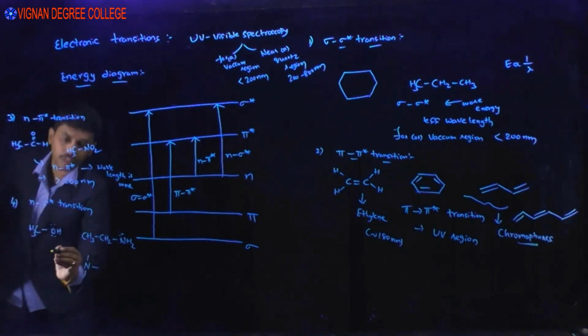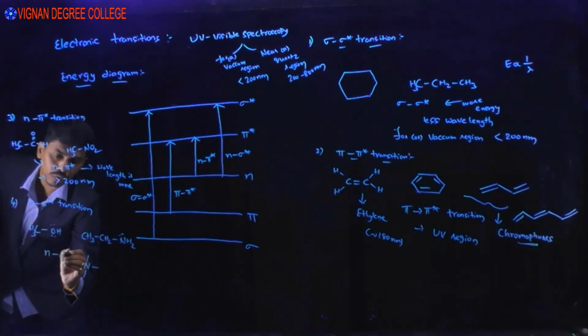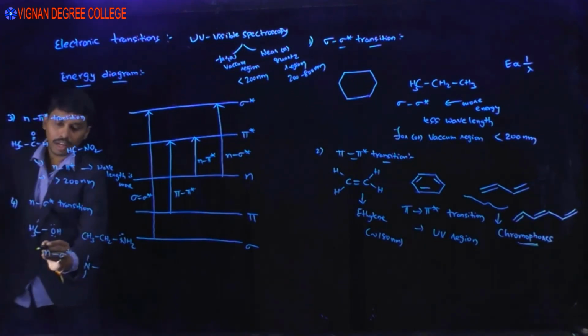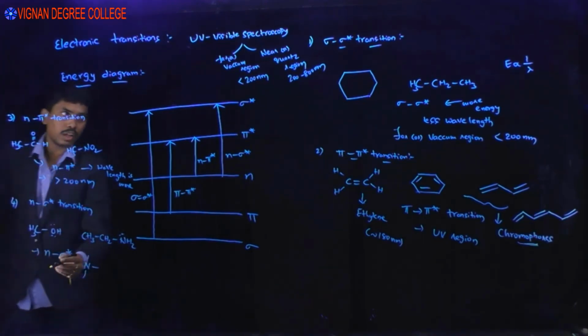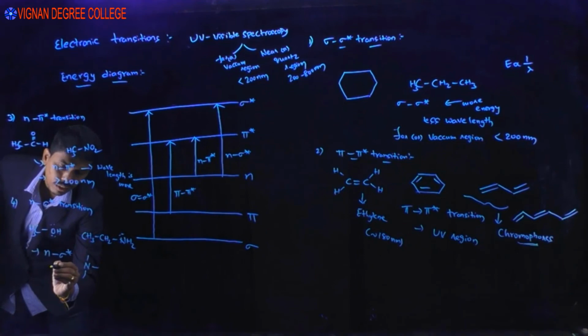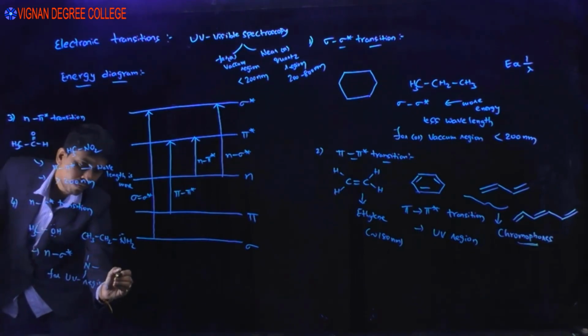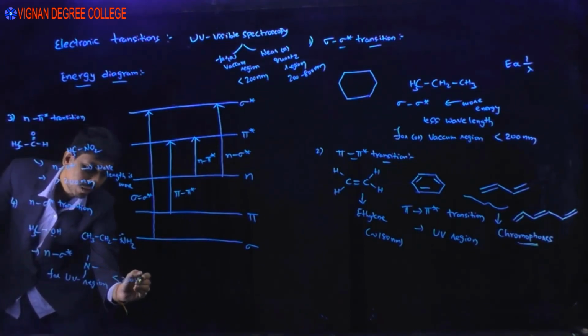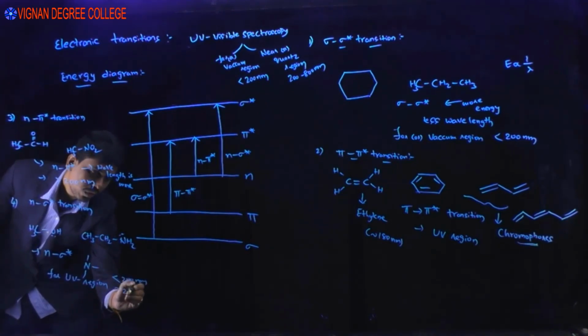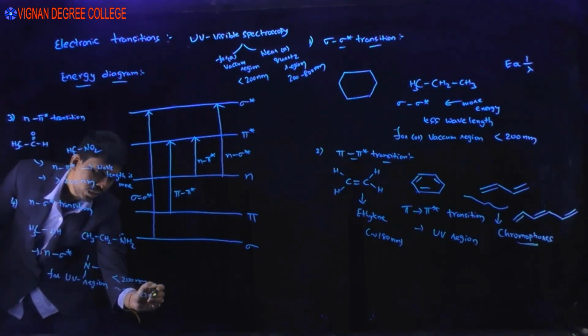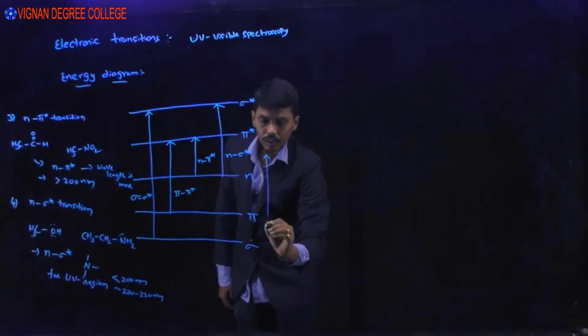These molecules undergo the typical n to sigma star transition, and again most of the molecules will fall into the far UV region, that is, less than 200 nanometers or 200 to 220, like this. This is the energy order.